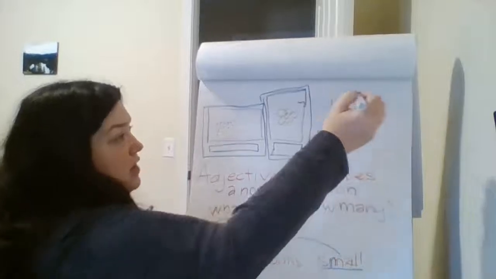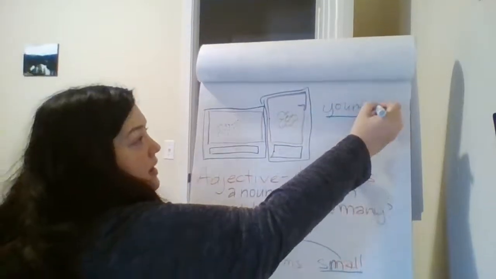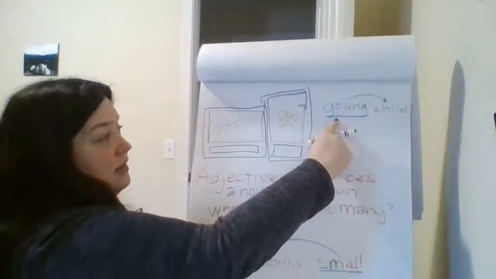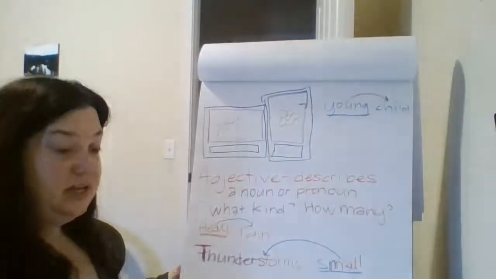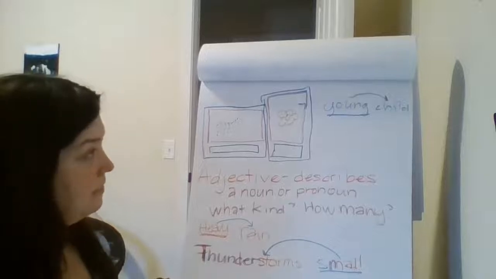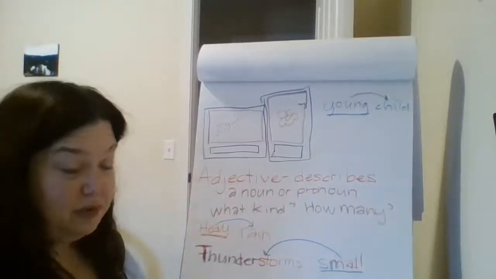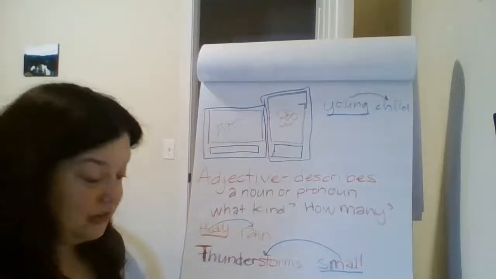So we had the word young, and it's describing our child. So I underlined it like the direction said and put an arrow to the noun that it's describing. Number 4, some people like to watch the thunderstorms.